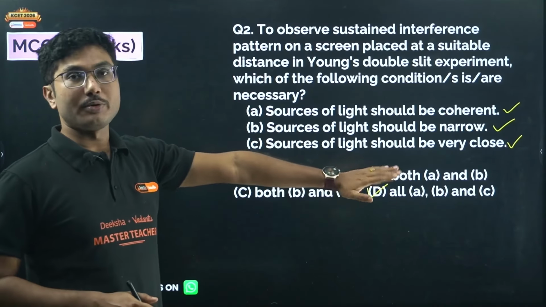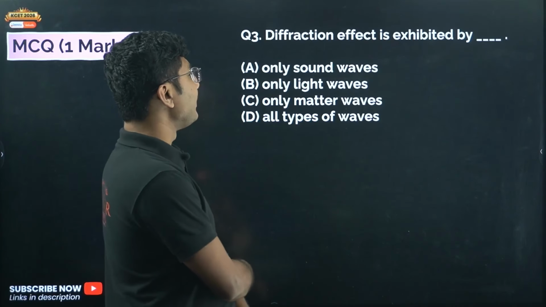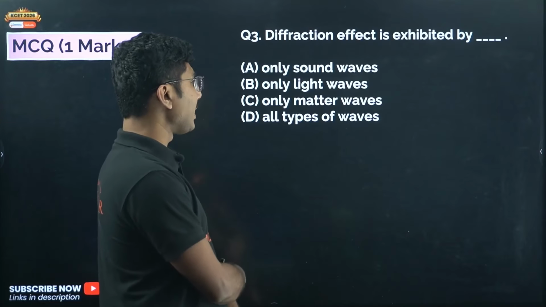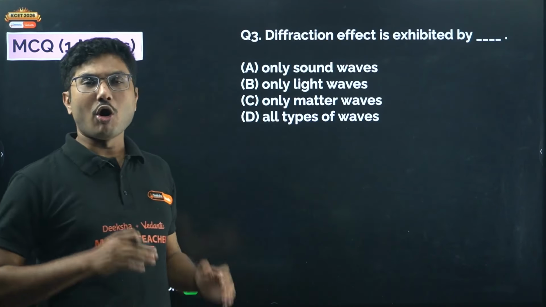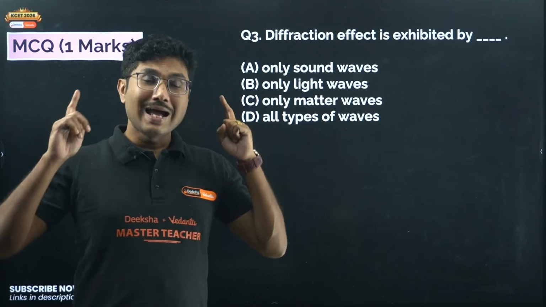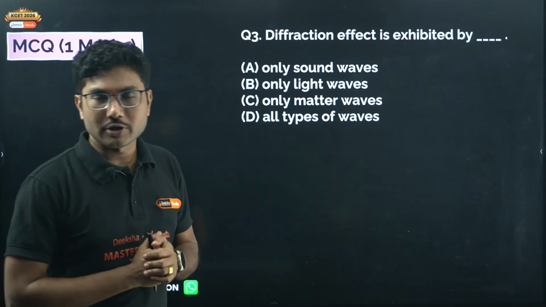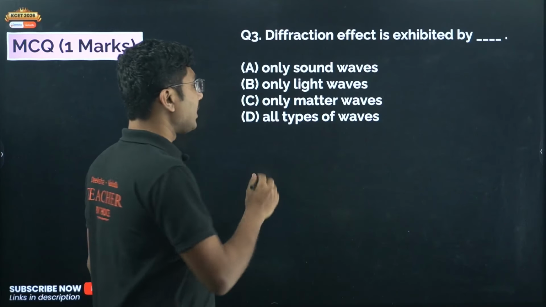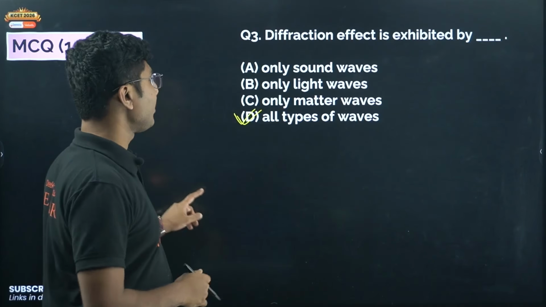So here the answer will be all of A, B and C. Diffraction effect is exhibited by only sound wave, only light wave, only matter waves, or all types of waves. So diffraction is a property of all types of waves. It is observed in case of sound, and even in case of matter waves. Electron waves we will discuss in another chapter, dual nature of radiation and matter. So diffraction is basically observed in all types of waves. So option D, all types of waves, is the correct answer for this question.